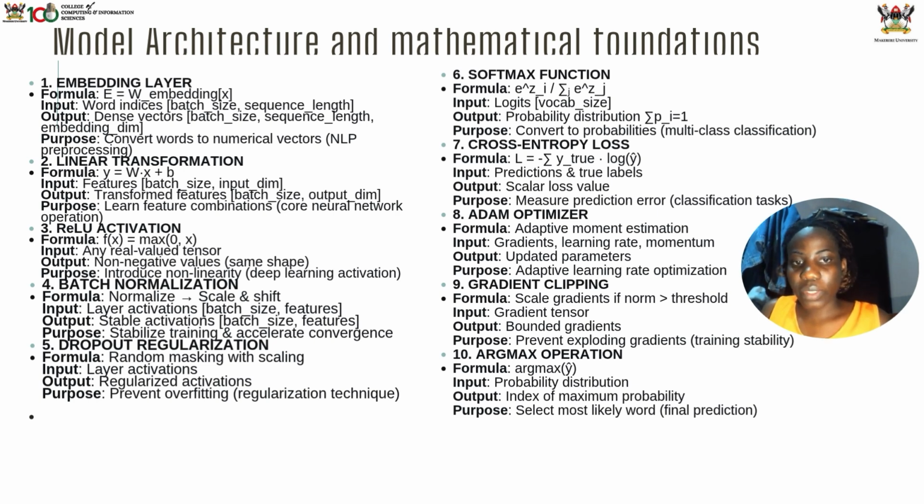After the ReLU activation, we move to the batch normalization and dropout. This stabilizes the learning process by preventing overfitting, meaning the model does not just memorize one recipe, it memorizes a number of recipes. After that, we move to the softmax layer.